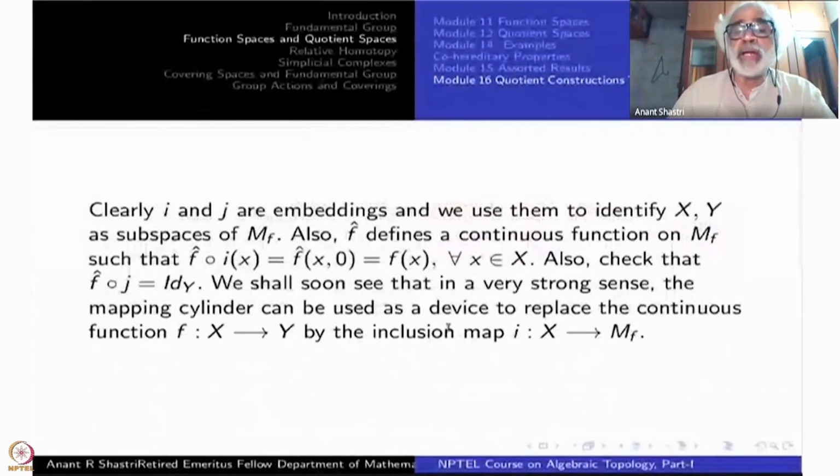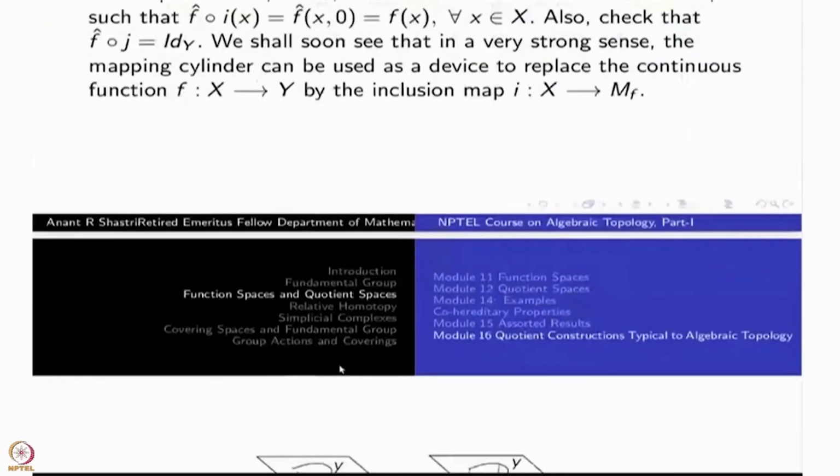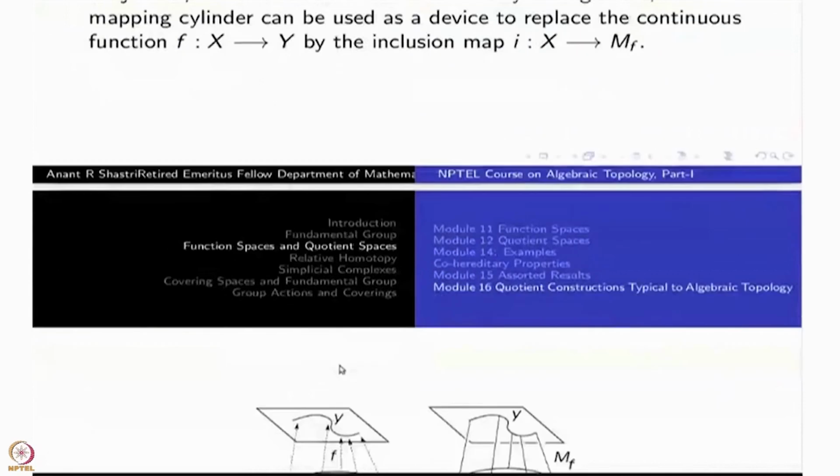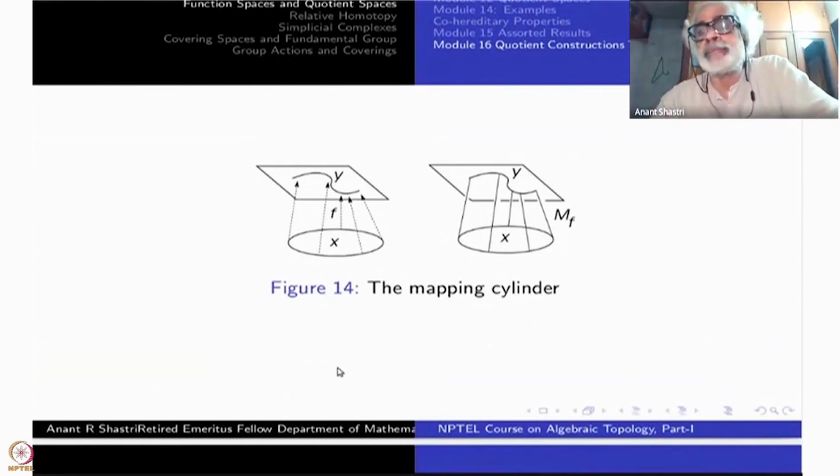We shall soon see that in a very strong sense, the mapping cylinder can be used as a device to replace the continuous function f from X to Y by the inclusion map from X to Mf. What is the meaning of this replacement? We will let you know later, soon. The mapping cylinder is a special case of the adjunction space. There are some more things, we shall consider them next time. Thank you.